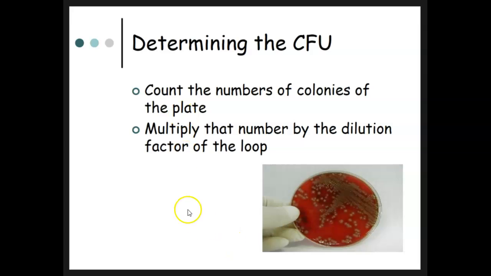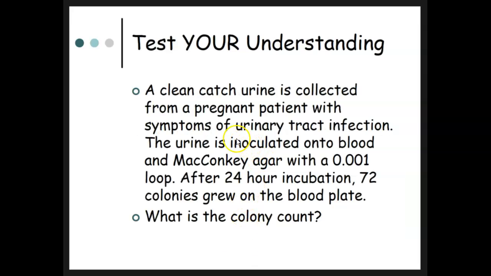But what we should really do is count. If there's 72 colonies, we would count 72 after an incubation period. We would count 72 colonies. And then what would the colony count be? 72,000. Just really easy. If you're using that 1 microliter loop, that's a 1 to 1,000 dilution. 72 times 1,000, 72,000.